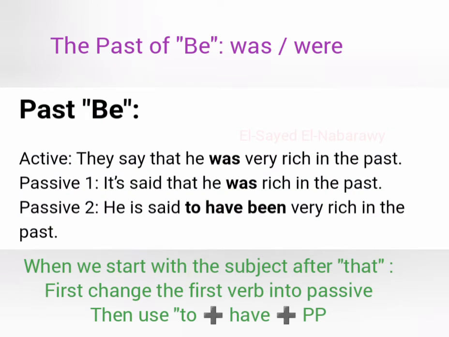The past of be is was or were. Active: they say that he was very rich in the past. It is said that he was very rich in the past, or he is said to have been. Here we used have been. Why? Because it's in the past, very rich in the past. When we start with the subject, remember to use to have plus past participle. Okay, it's very important here.